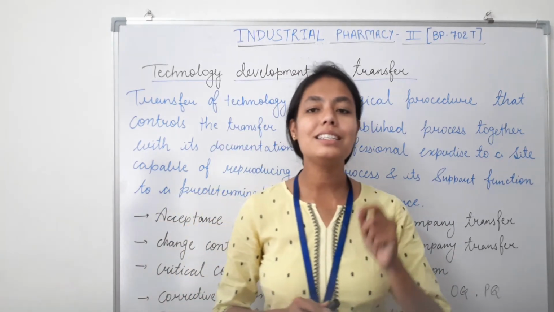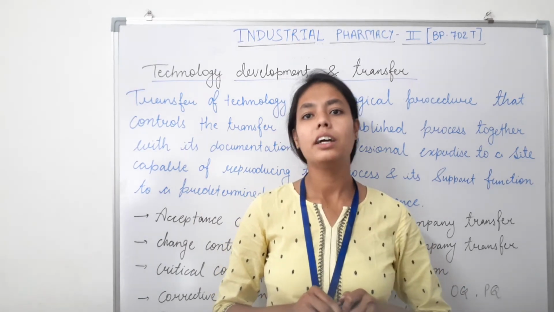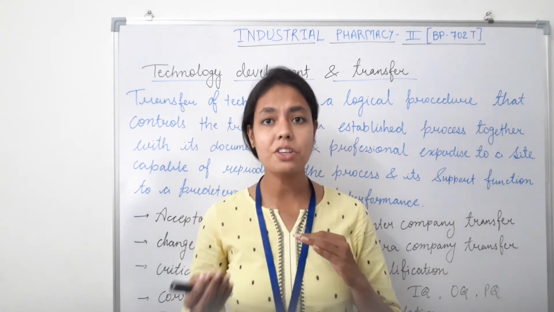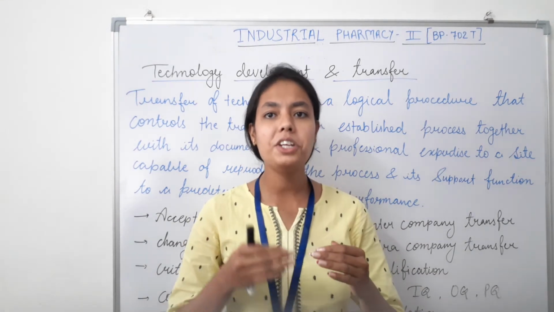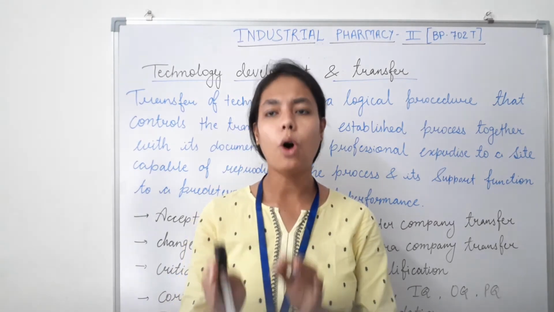After that, what is standard operating procedure? Standard operating procedure is an authorized written procedure giving instructions for performing operations not necessarily specific to a given product or material.